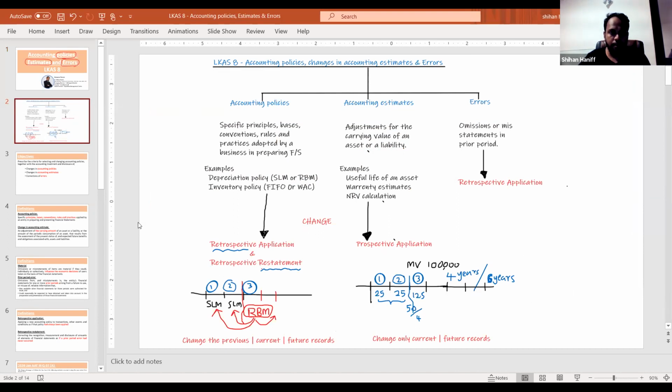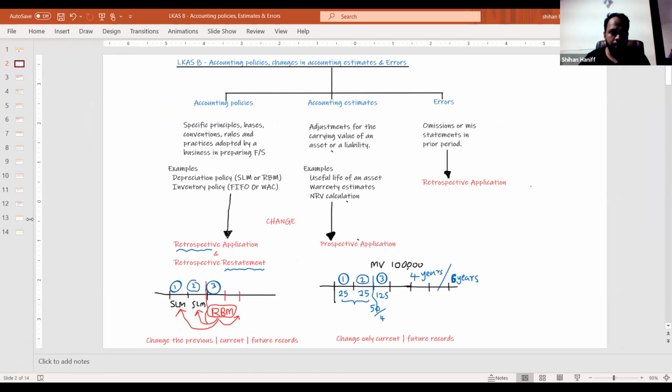So first we need to understand what is meant by an accounting policy.